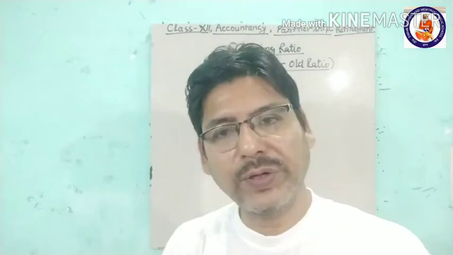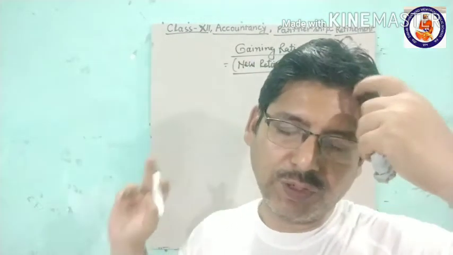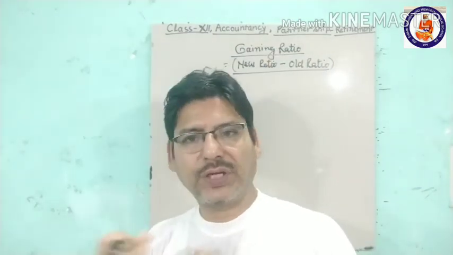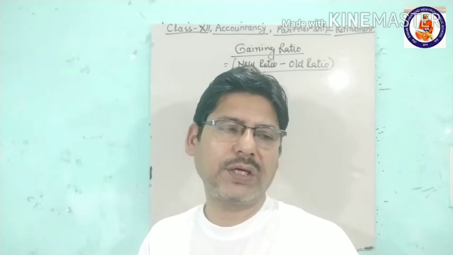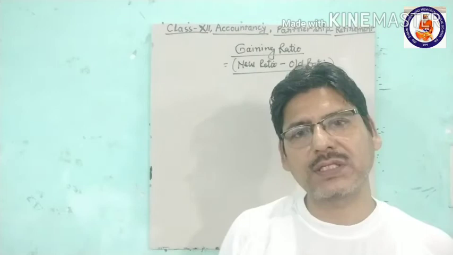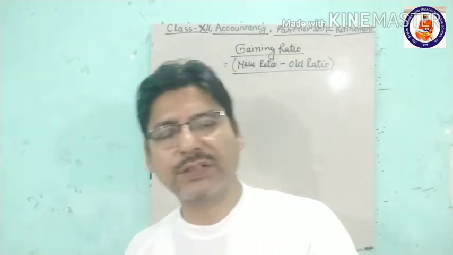So how to calculate the gaining ratio? This is the formula we have done. But sometimes it happens that in two ways the gaining ratio is calculated, on the basis of what information is given in the question.